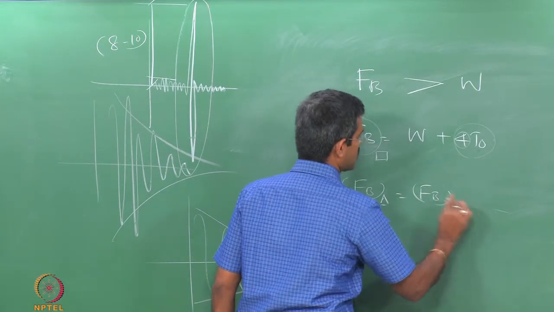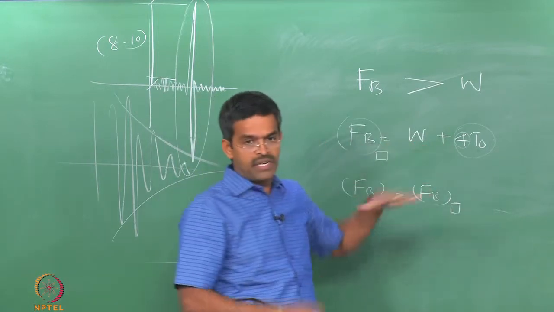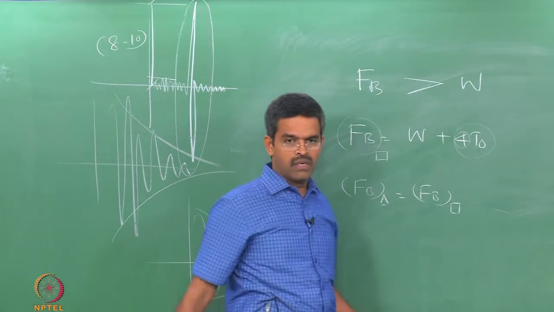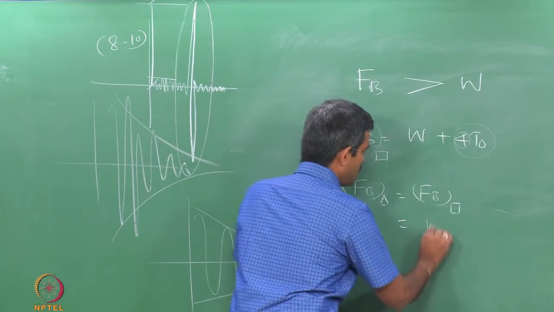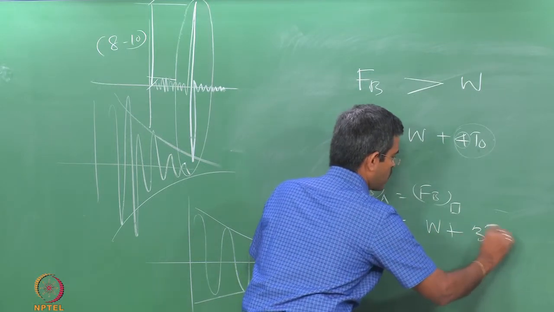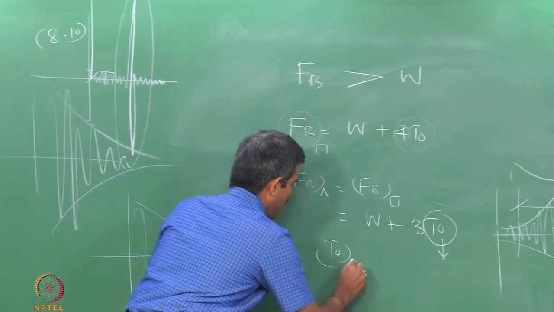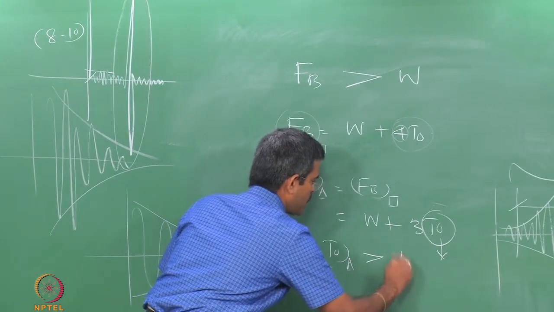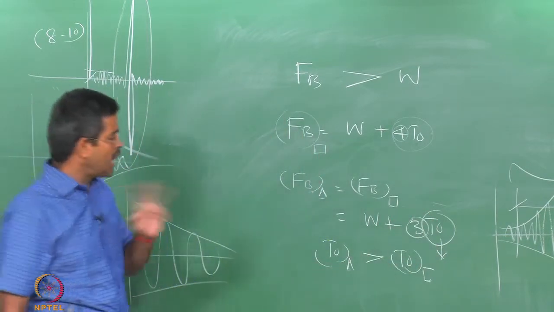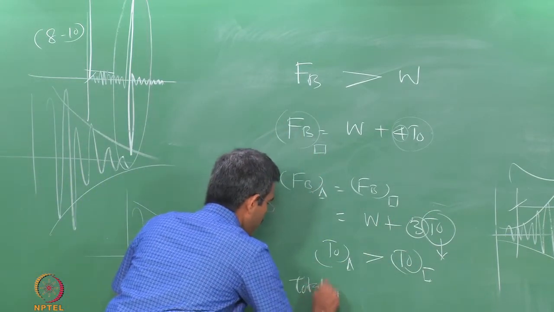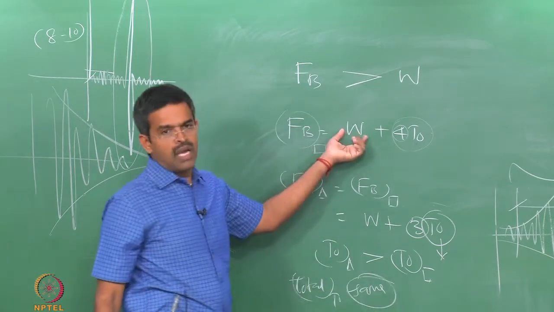Why? You can ask me a question. Why? Because I do not want to have any compromise on W. I want to have the same topside detail for both the square and triangular TLP. Therefore, once I make this statement, then I should say W plus 3 T naught. It means T naught in each leg will be much higher; that is, T naught in the triangular TLP will be much higher compared to T naught in the square, because there is a multiplier of 3 here. The other way is you can keep the total T naught the same and change the W. Okay.